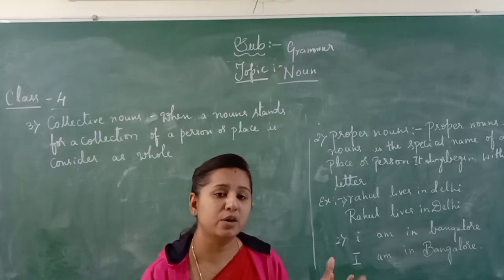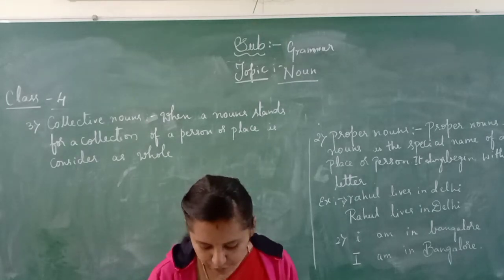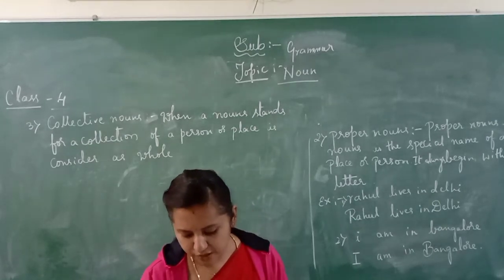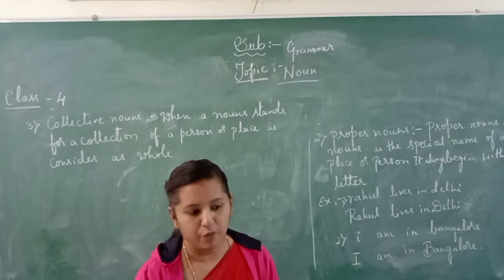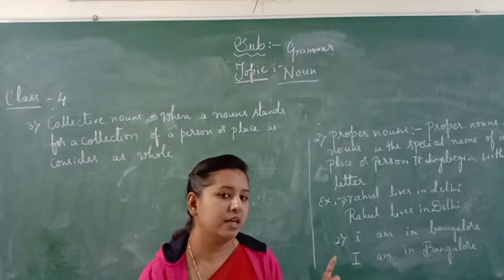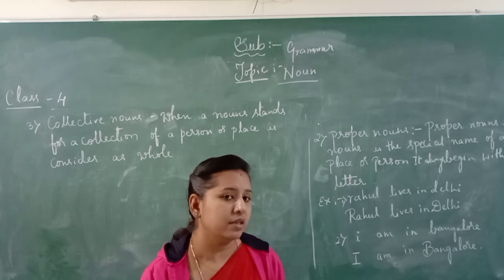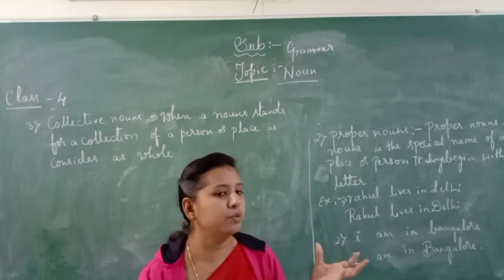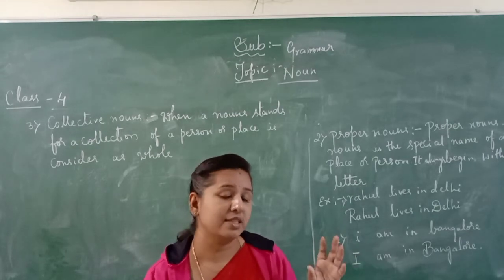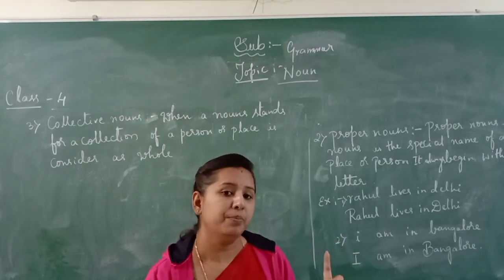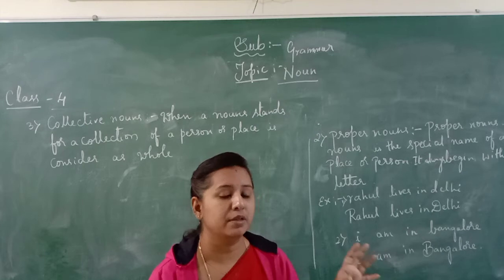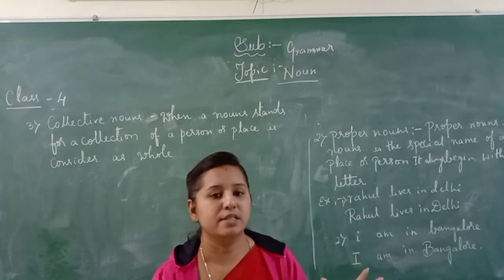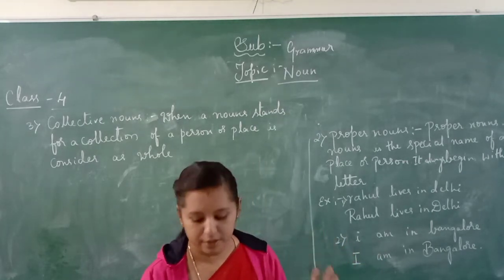The word team stands for a collection of players. In cricket, one team has 11 players, and they are called players.